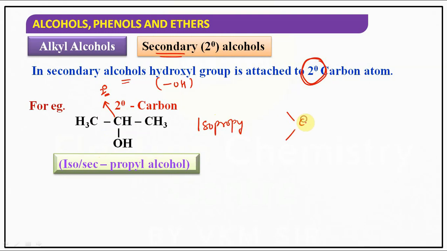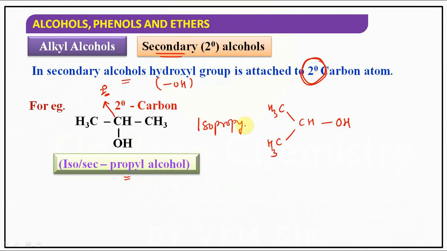In another way we can write it like this also, CH3 CH CH3. This group is called the isopropyl group. As I told you, if I add another CH2, isobutyl, another CH2, isopentyl, it goes on. If OH is attached over here, that is said to be isopropyl alcohol.